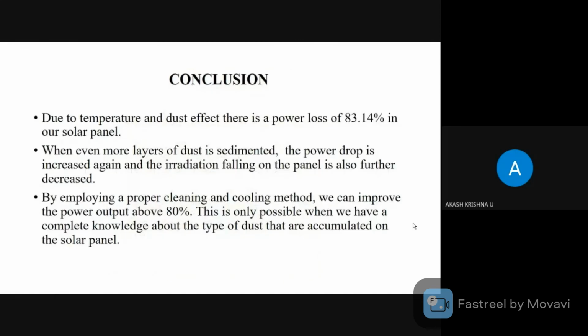From this, we can conclude that due to temperature and dust effect, there is a power loss of 83.14% in our solar panel. When even more layers of dust are sedimented, the power drop increases again and the irradiation falling on the panel is also further decreased. By giving proper cleaning and cooling methods, we can improve this output power above 80%. This is only possible when we have complete knowledge about the type of the dust that is accumulated on the solar panel. Thank you.